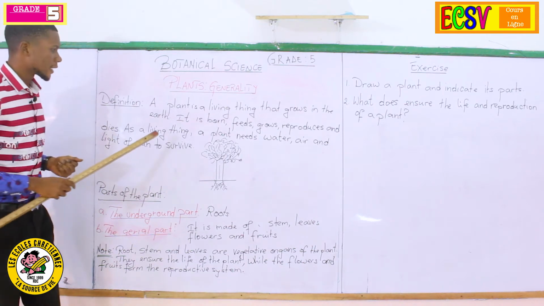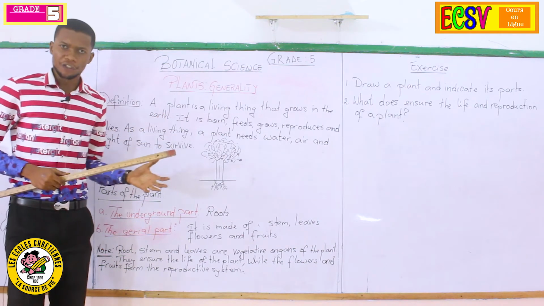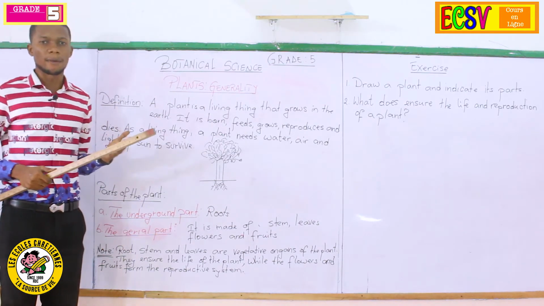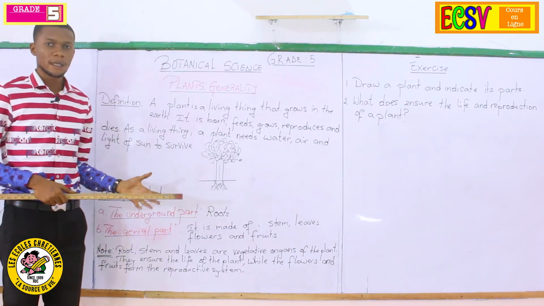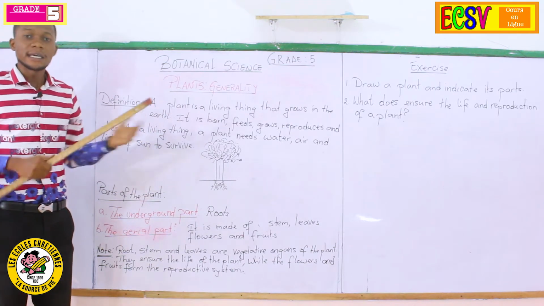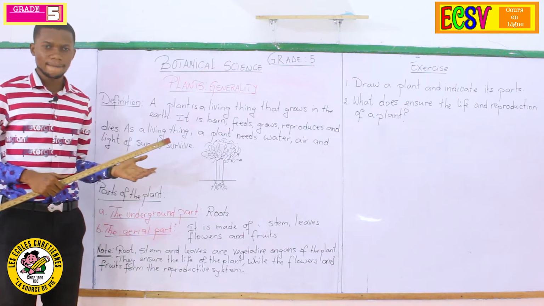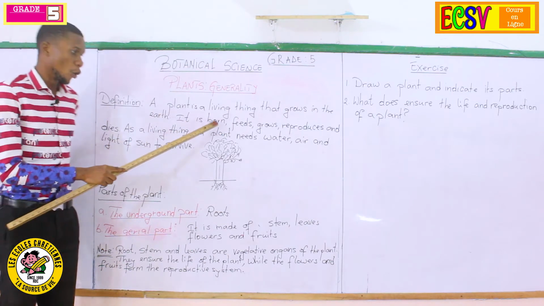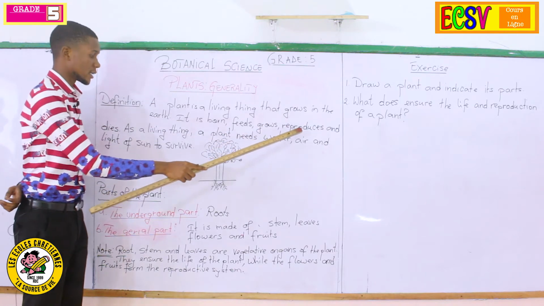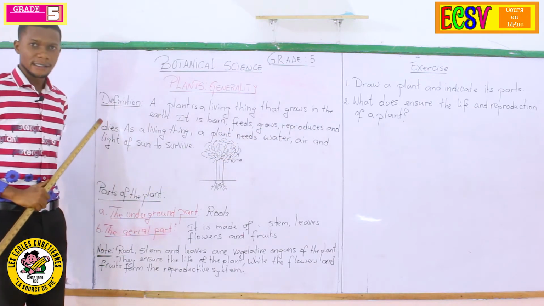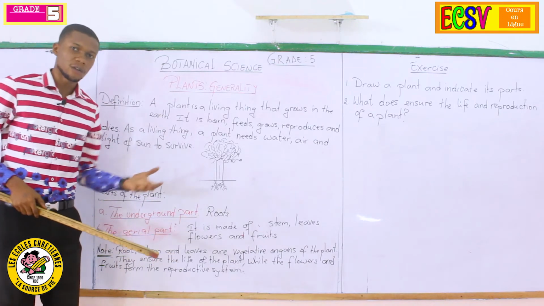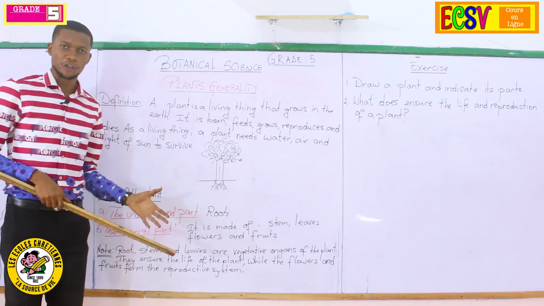Okay? So the plant is born. When you saw a plant, it's going to come up like it is born. Okay? It feeds, it grows, and it dies. As is written here, it is born, feeds, grows, reproduces, and dies. When you sow a plant, it's going to come out of the ground, so it is born.